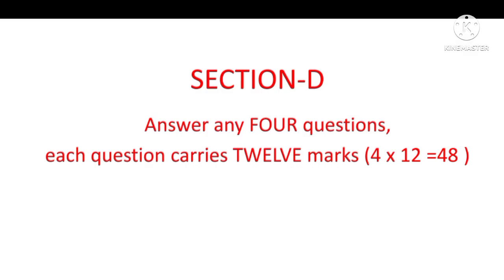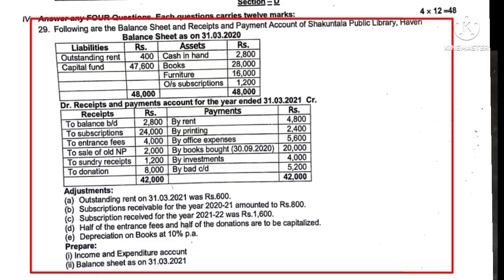Now we shall move to the section D. So here 8 questions will be asked. You have to answer any 4 questions. Question number 29 is on the income and expenditure account. So prepare the income and expenditure account.